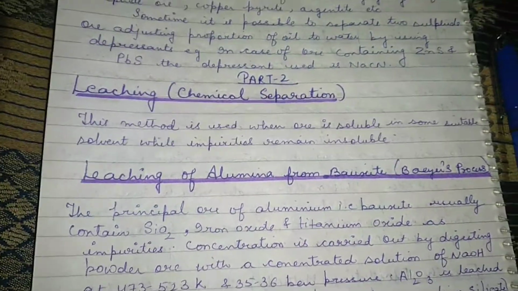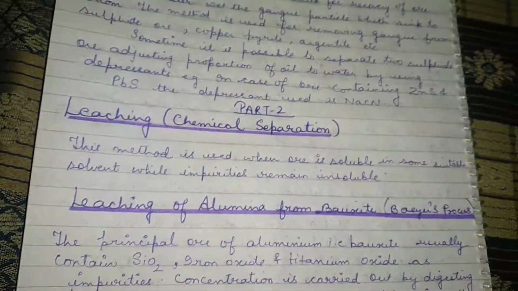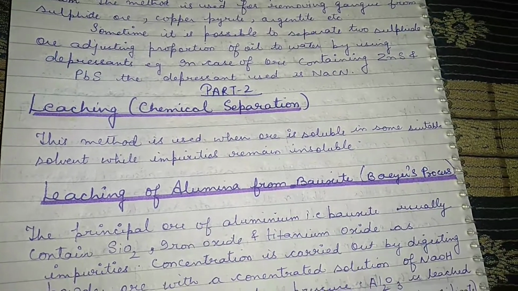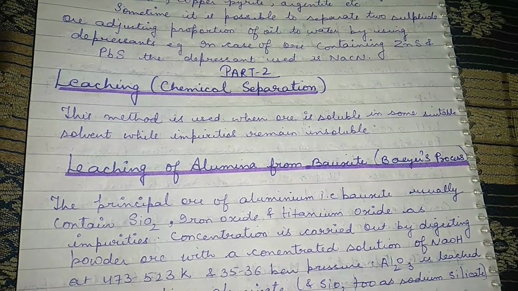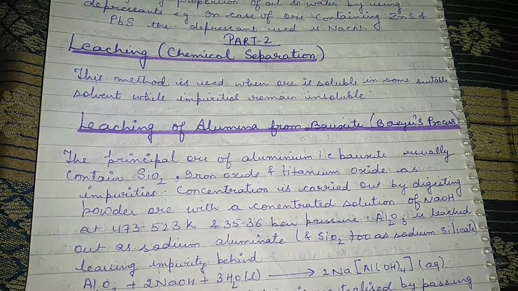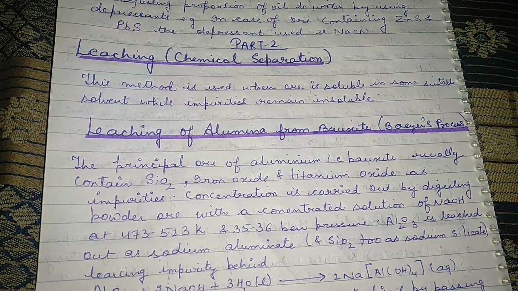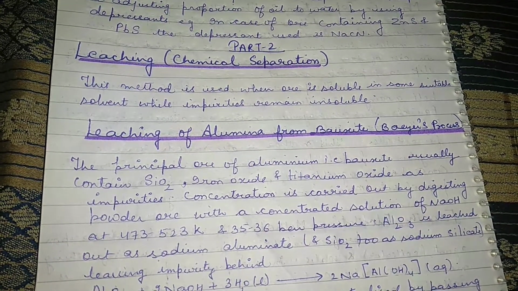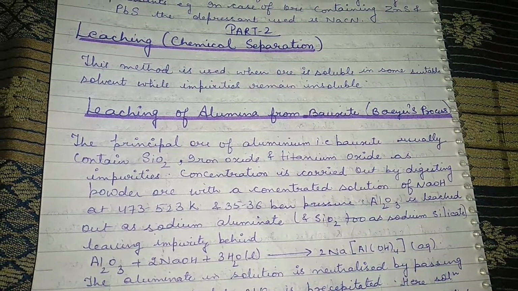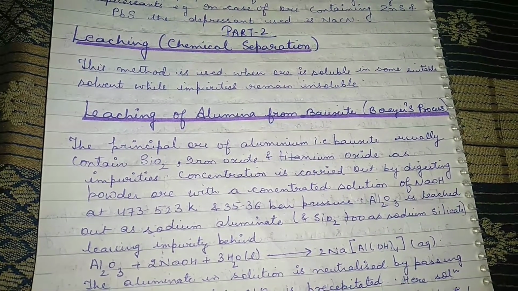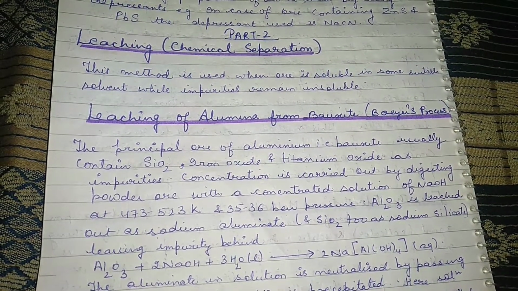So in the second part, we are going to read about what the leaching process is, a chemical separation. In this method, it is used when the ore is soluble in some suitable solvent while impurities remain insoluble. So we are taking advantage of certain solvents in which the ore is soluble, however the impurities are insoluble, so impurities get removed through leaching. This is the importance of this process, because we take advantage of the solubility of an ore to purify it, and the impurities get washed off.